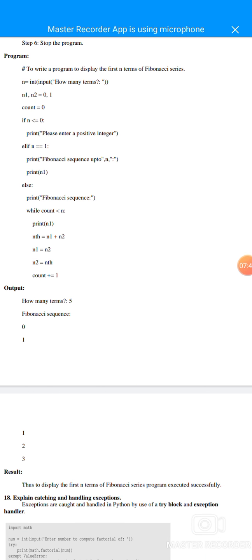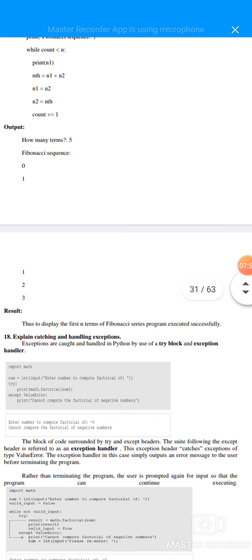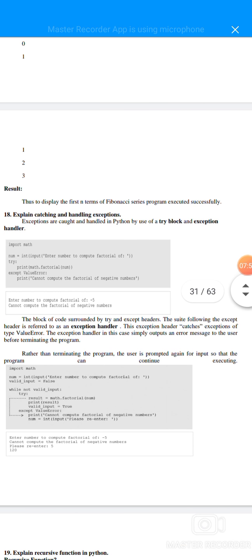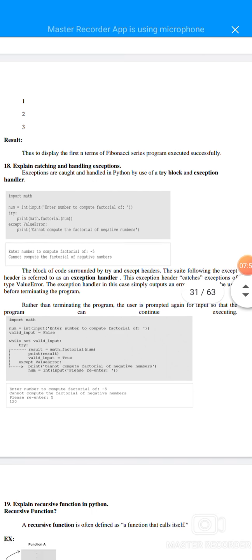So the output: how many terms, you give 5, means the Fibonacci sequence is 0, 1, 1, 2, 3. Result: thus the program to display the first n terms of Fibonacci series is executed successfully.